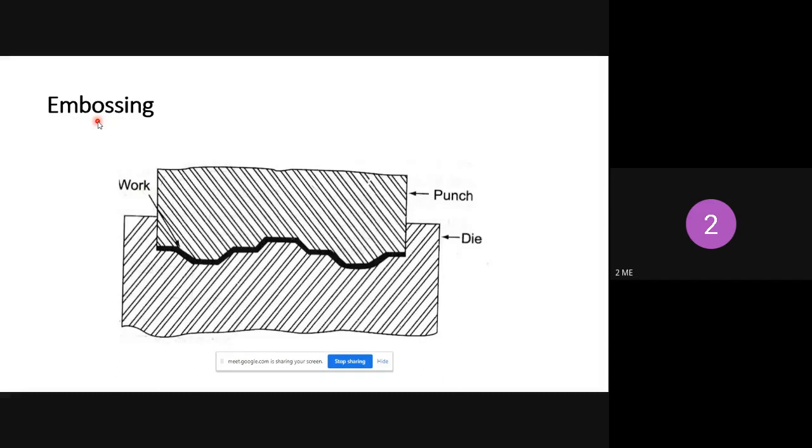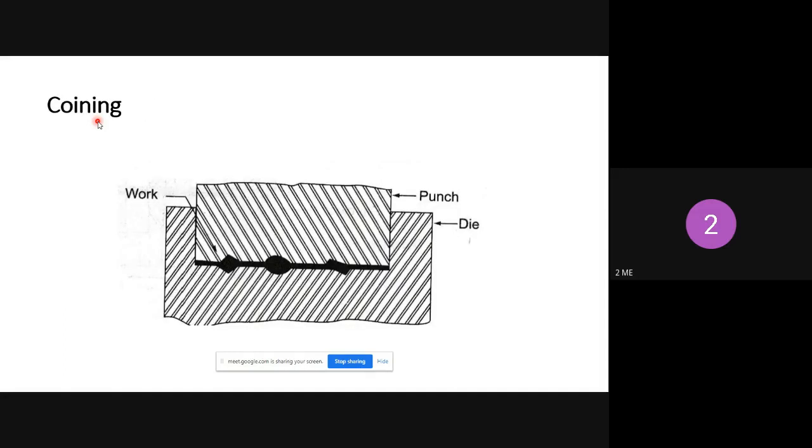That operation is called embossing operation. This operation is mainly used for decoration purpose. Okay, decoration purpose we are using this operation, embossing. Next one is coining operation.